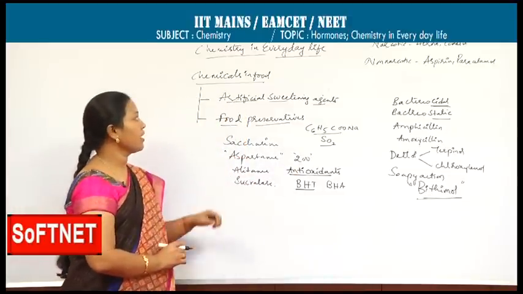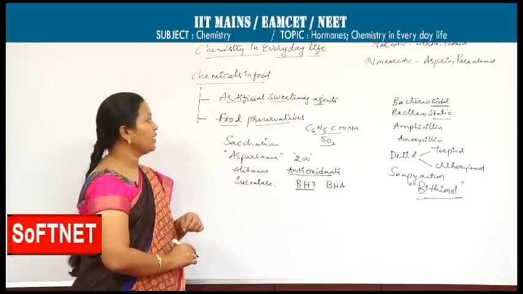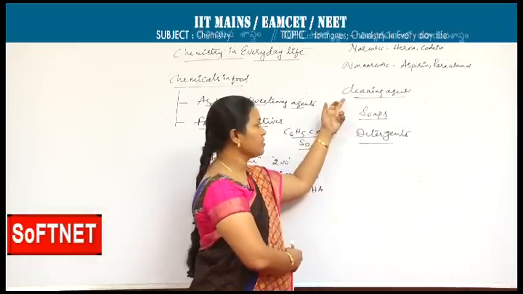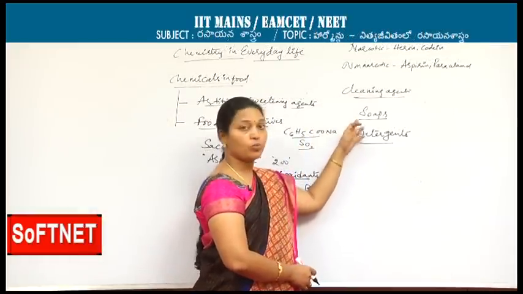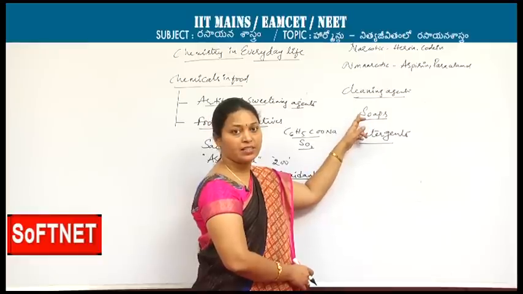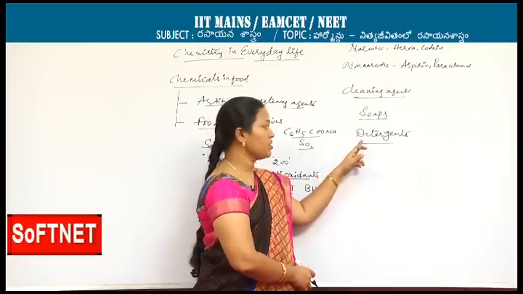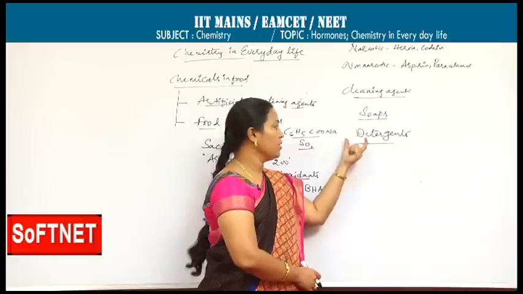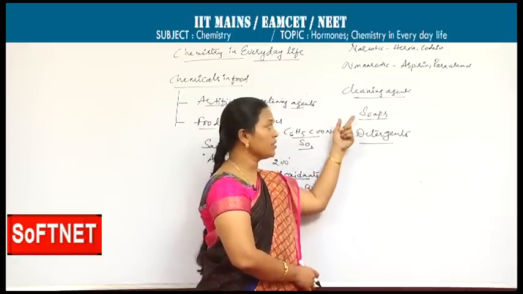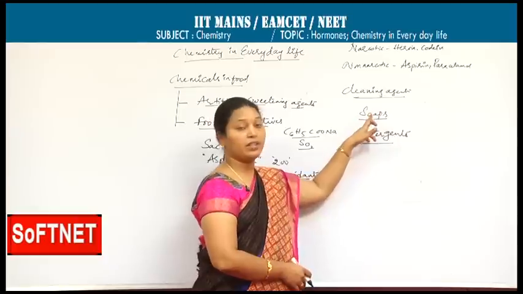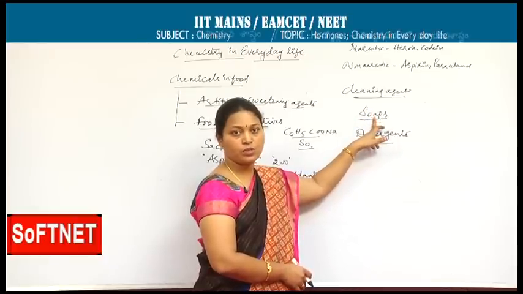This is regarding chemicals in food and related day-to-day activities. Cleaning agents are soaps and detergents. Soaps are nothing but the products of saponification of esters of fatty acids, and detergents are also chemicals we use for washing clothes. There are certain types of soaps and detergents we can observe. Among soaps, there are toilet soaps and shaving soaps.